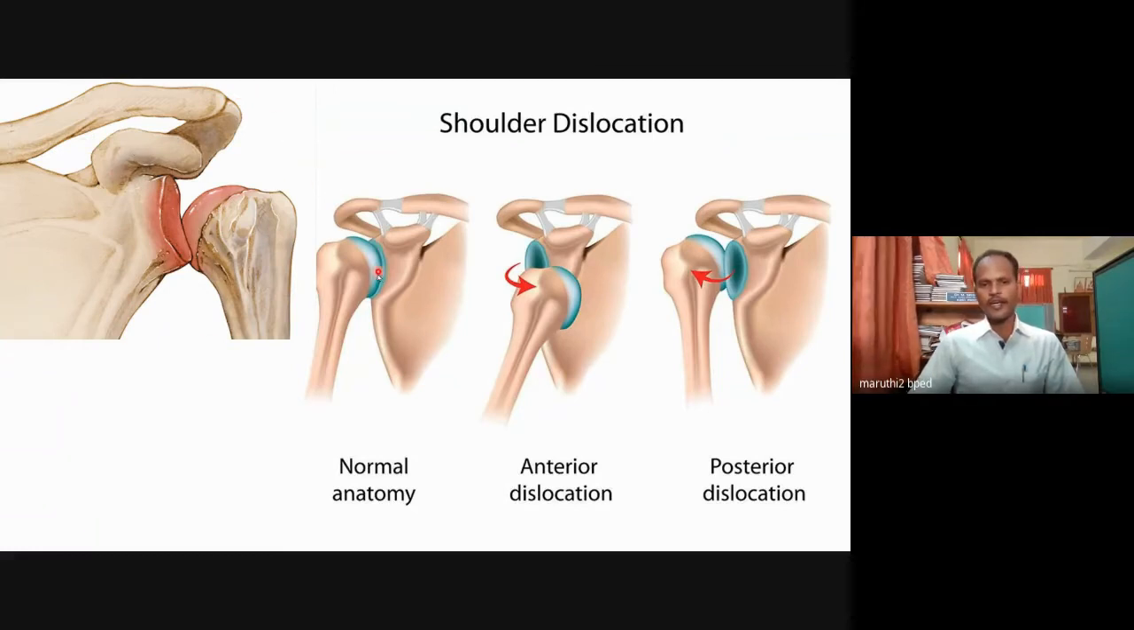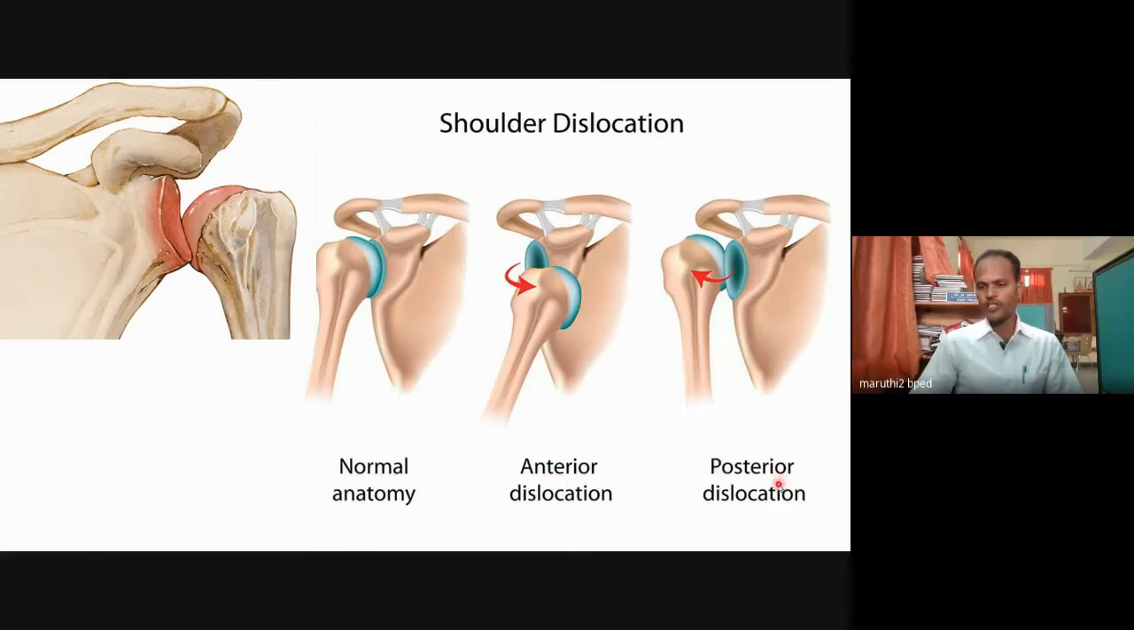So this is the anterior, this is the normal anatomy. This is the anterior dislocation, because actually the part should be placed here, but instead of that, the shoulder joint, the humerus bone, comes out from the front. That is called anterior dislocation.